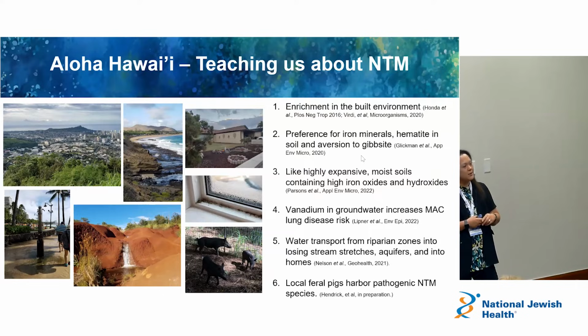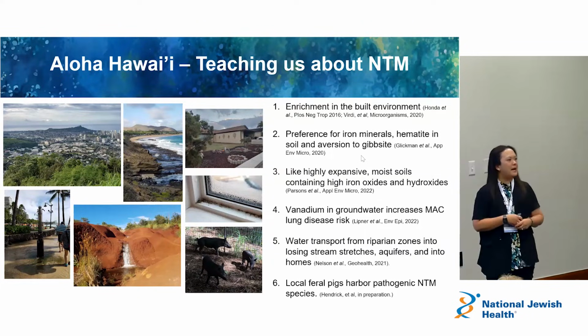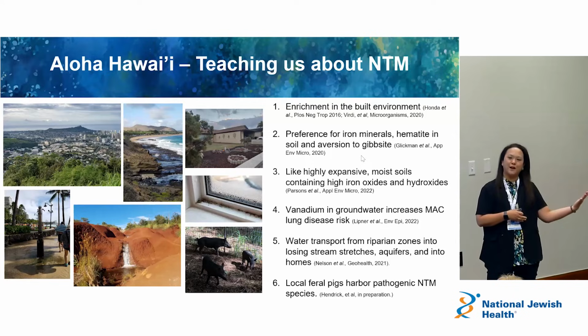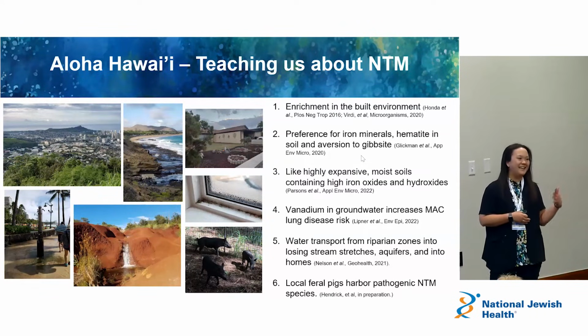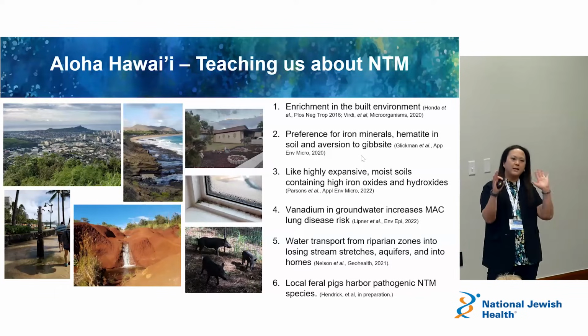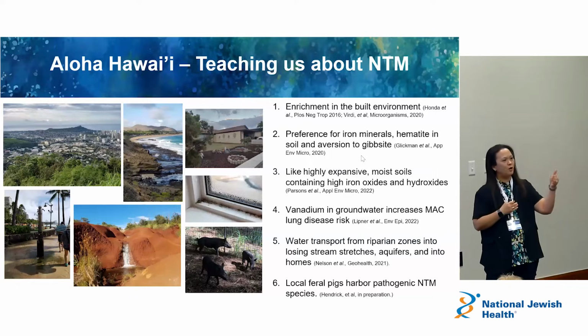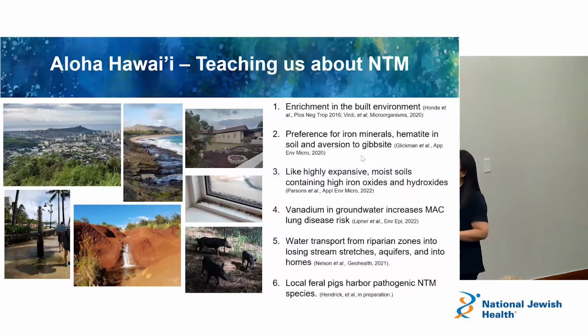And in this particular study, we collected almost 3,000 different environmental samples from Hawaii. We're talking showerhead biofilms, kitchen sinks, your soil, your dust from your homes, the built environment, and we compared it to the natural environment. So more forested areas, where you would go hiking, these kinds of areas. We wanted to compare what NTM was there and which were hotspots, across 4 different islands, Oahu, Maui, Kauai, and the Big Island, the most populated islands.